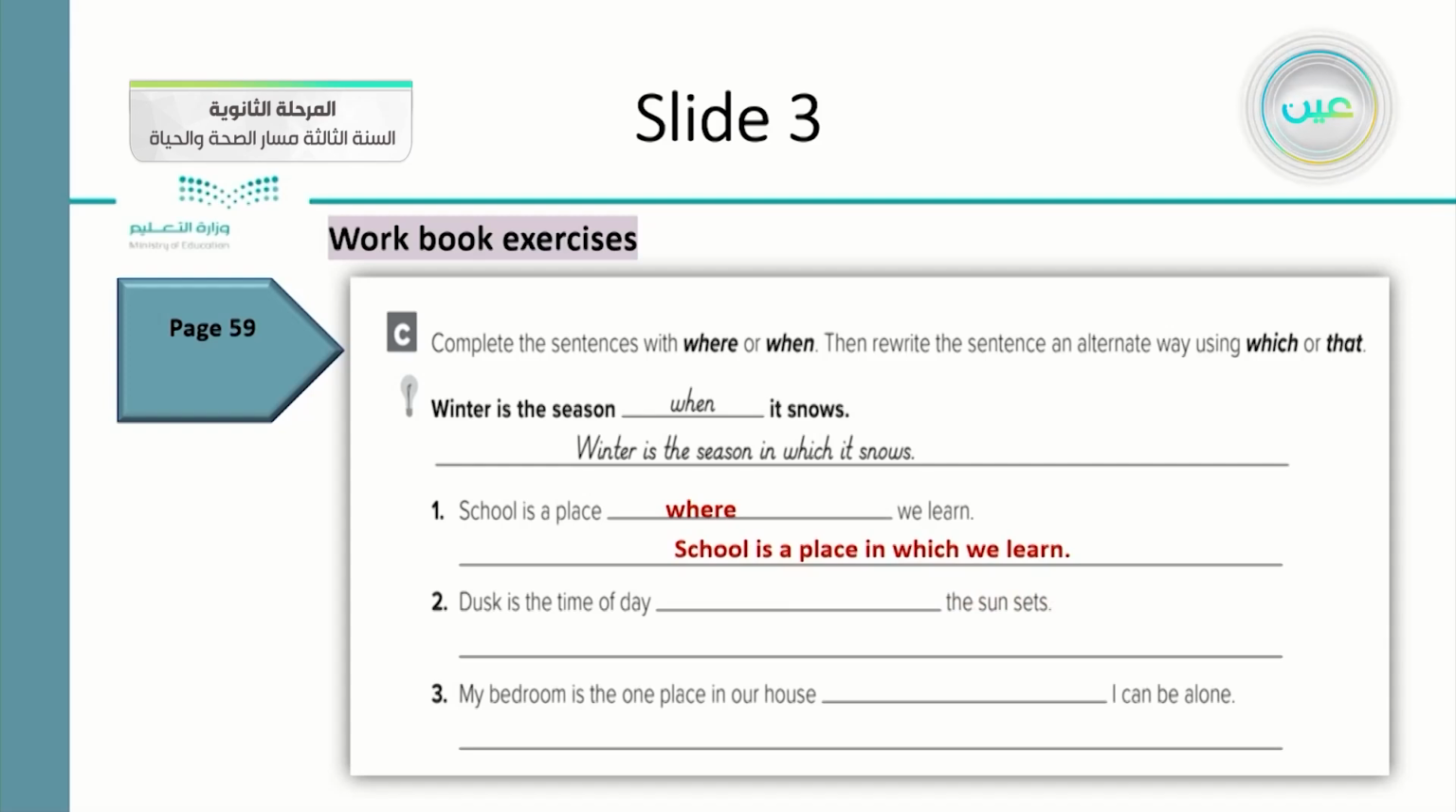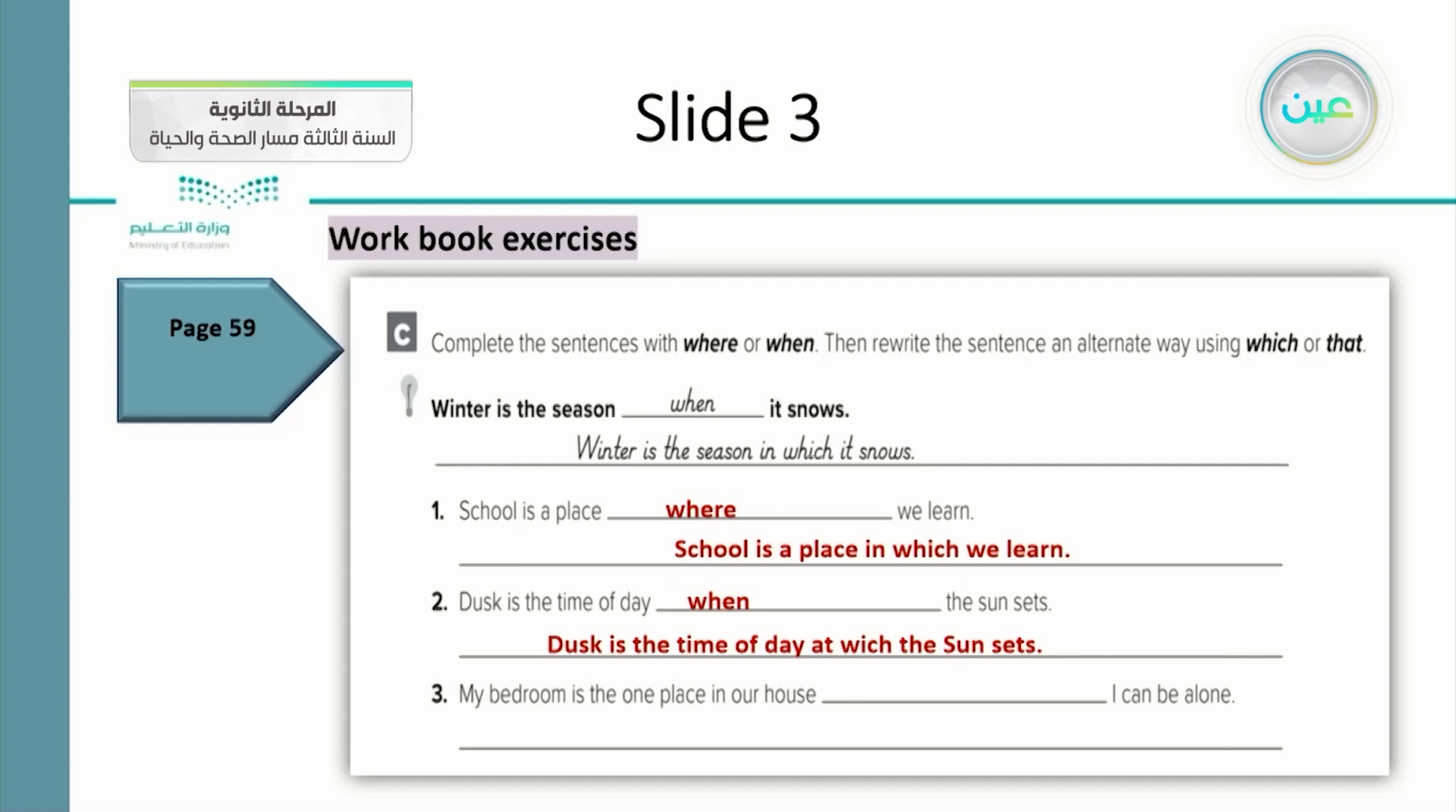Number two, dusk is the time of the day, space, the sun sets. What do you think is suitable with it, or how do we complete it with when? And we will write it again: dusk is the time of the day at which the sun sets. So we use which when we want to rewrite it in the alternative way.